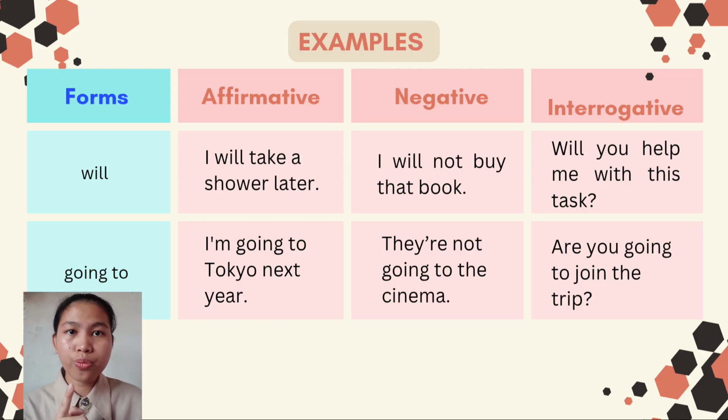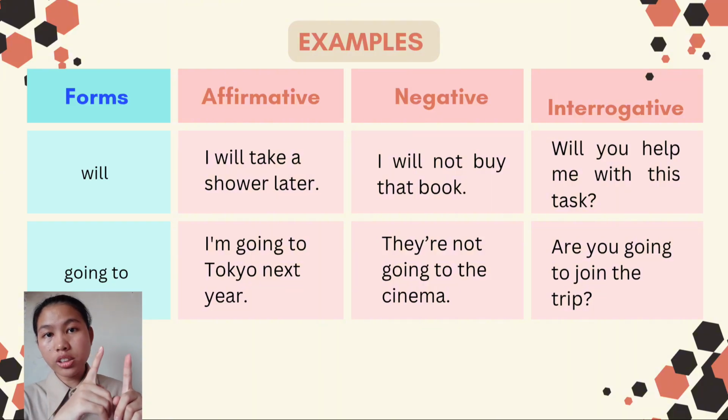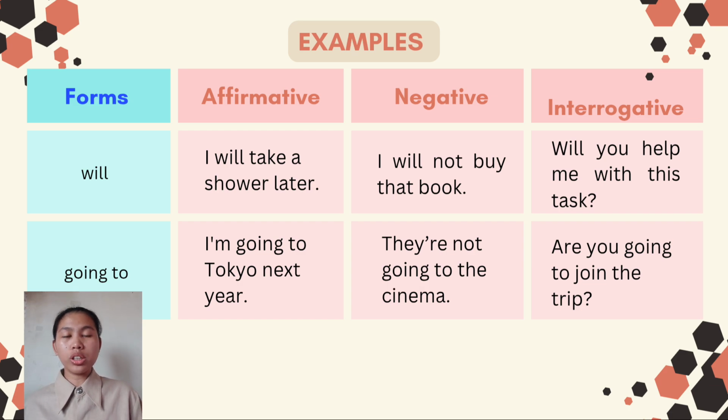For the affirmative form, we use will to describe something that will happen after the present. For example, I will take a shower later. This shows an action that will happen soon. For negative form, we add the negative word not to show something that will not happen. Like this one. I will not buy that book. And for interrogative form, we use will to ask questions about the future, such as, will you help me with this task?